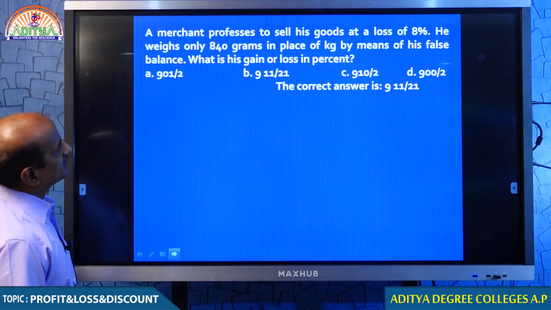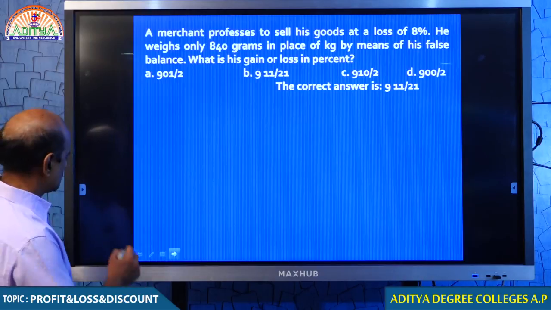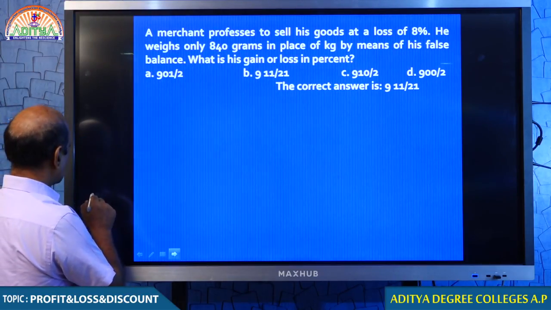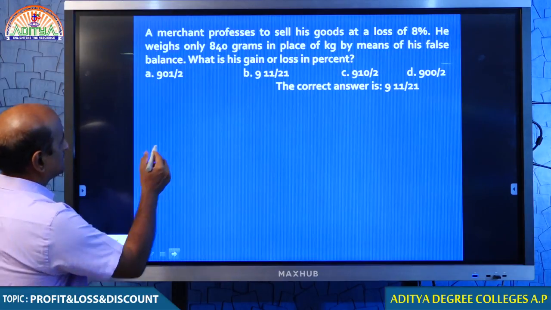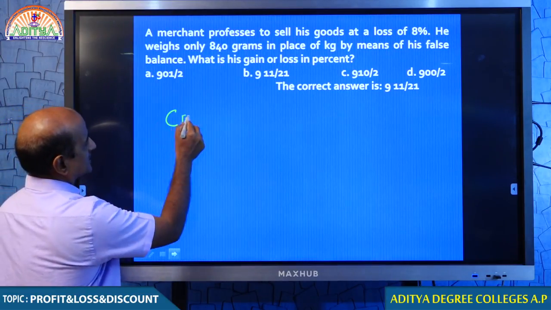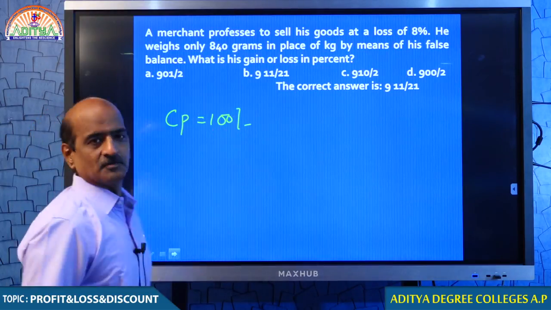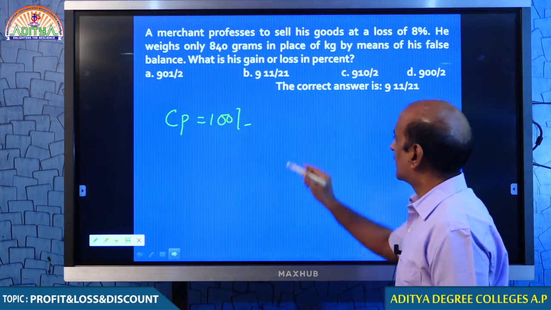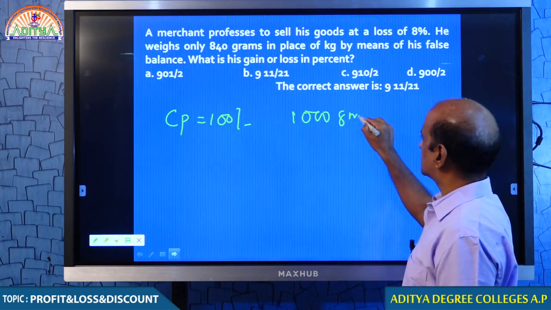A merchant professes to sell, this is very interesting, just look at that. If I have to sell, I must purchase. Let me suppose that I paid 100 rupees and purchased 1000 grams. You understand, my dear students?